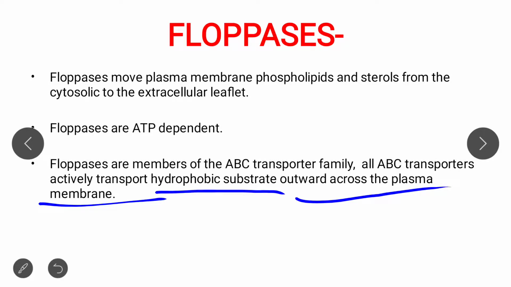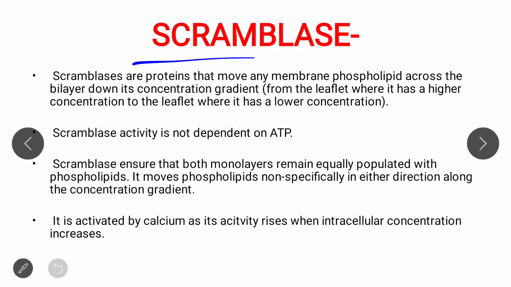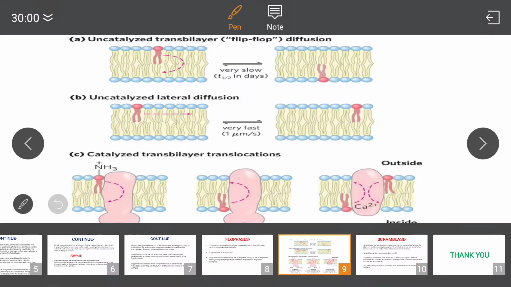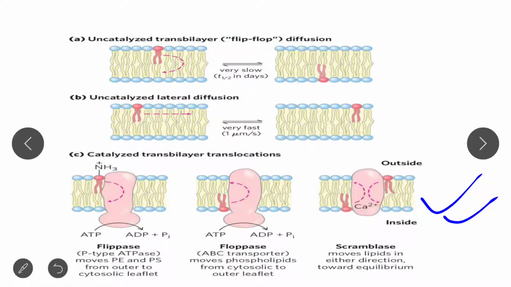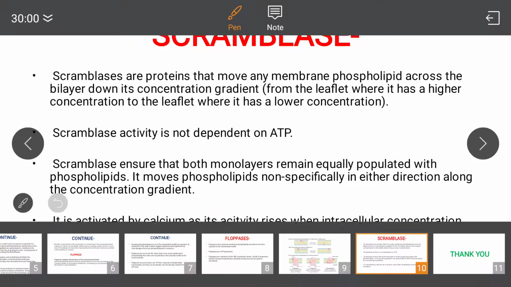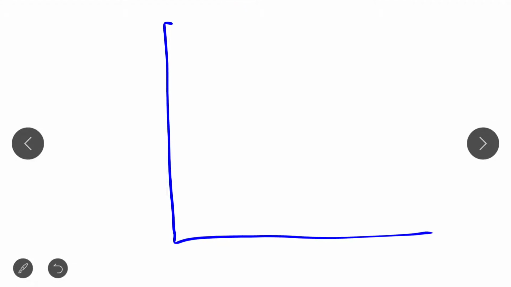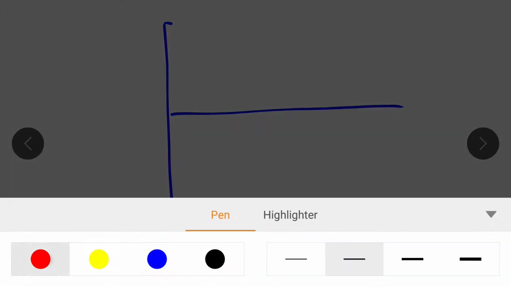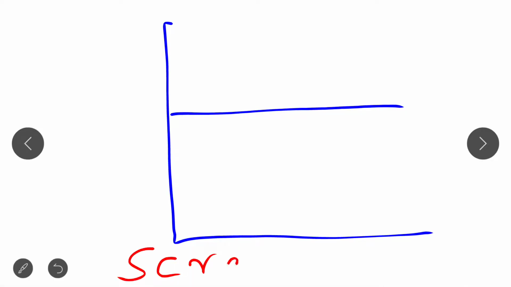Clear? Now next we move to another protein, that is scramblase. Then we look at this diagram or figure that I have taken from the Lehninger biochemistry book. With the help of this figure you get a more clear idea about all these three proteins. So what is scramblase? First of all, I want to explain scramblase with the help of the diagram. So see, this is the figure of scramblase.